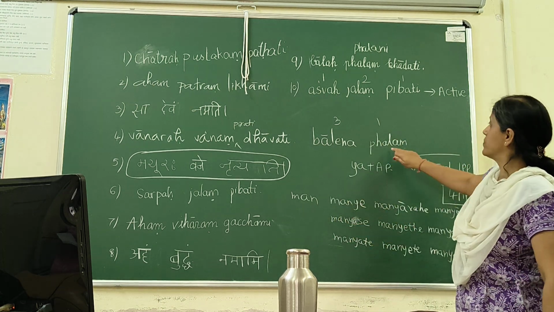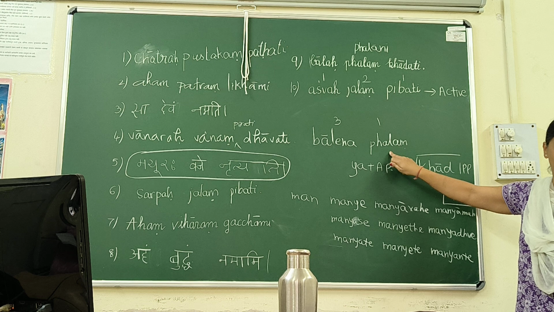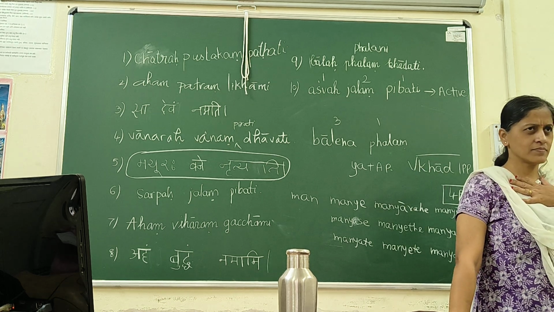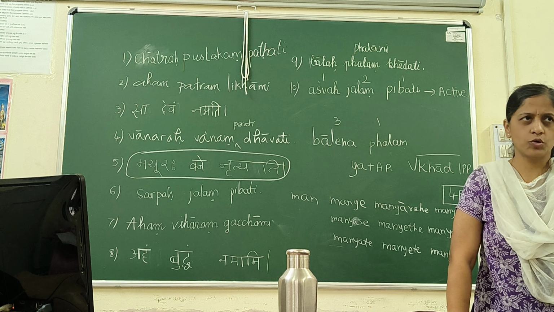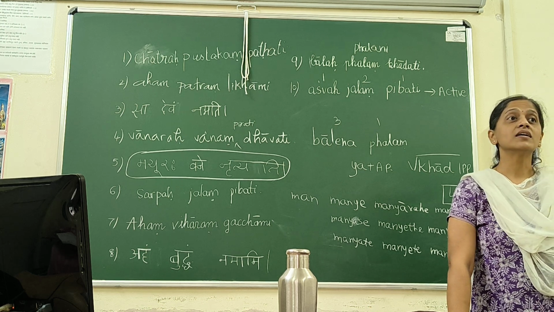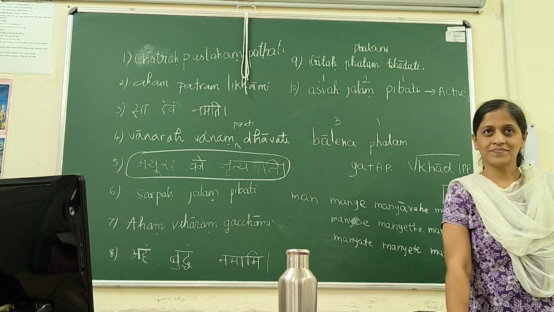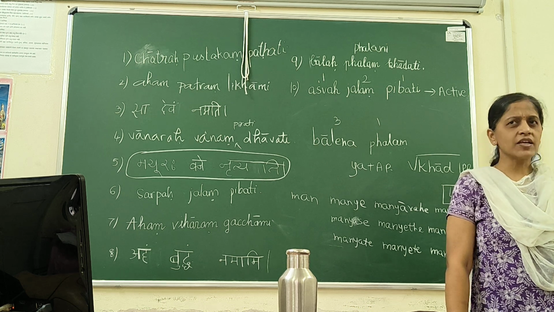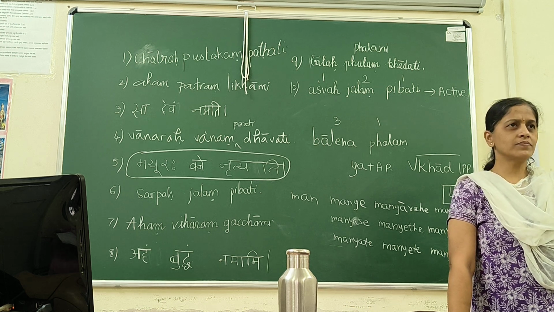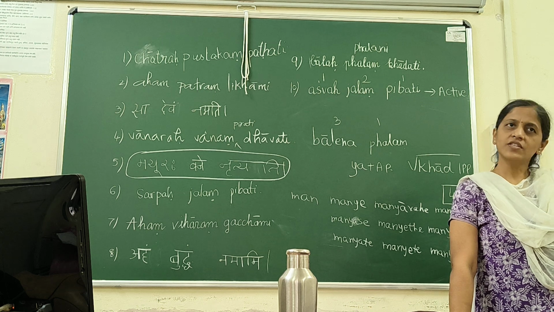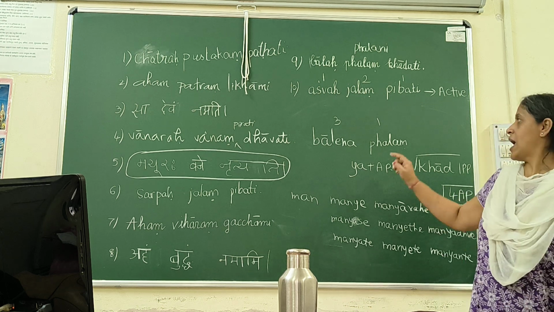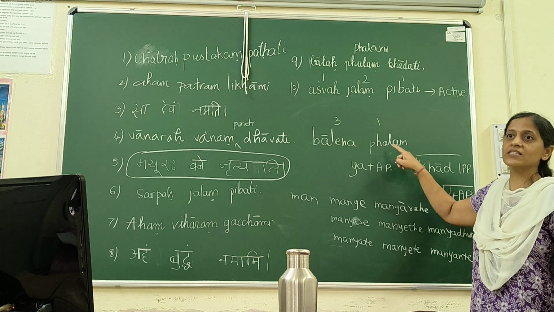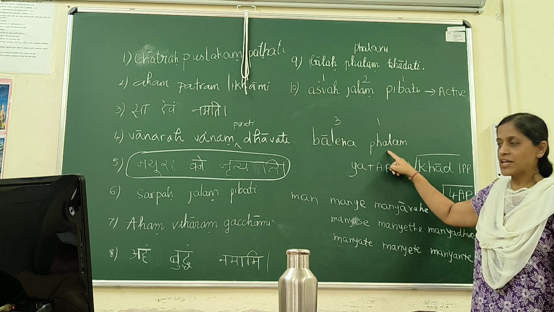So now what is the object? Phalam. Phalam is the object. Is phalam I? Is phalam you? No, that means phalam is third person. Is phalam singular, dual or plural? Singular. So my object in the given sentence is third person singular.